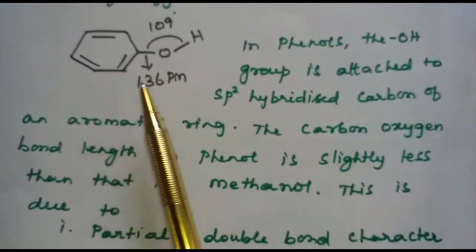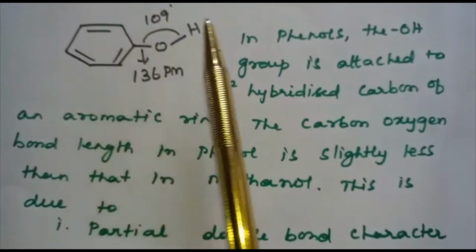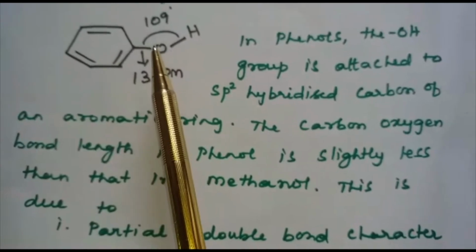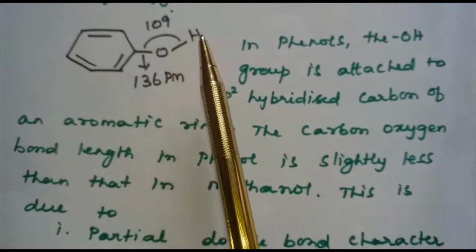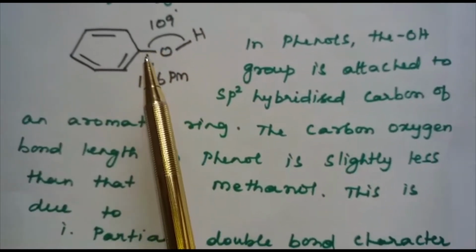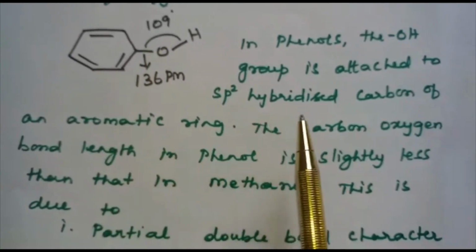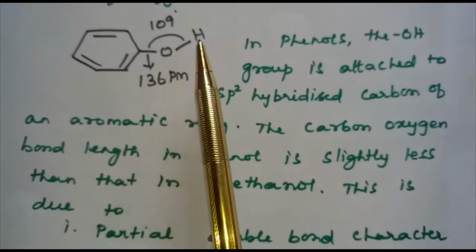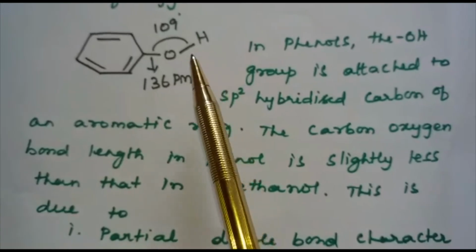Next, let us see phenols. If you see the structure of phenols, the OH group is attached to the sp2 hybridized carbon of the aromatic ring. The carbon-oxygen bond length in phenol is slightly less than that in methanol.